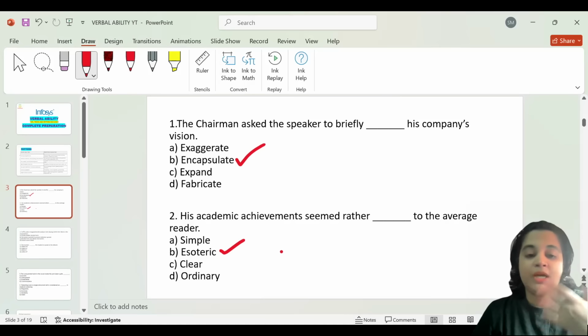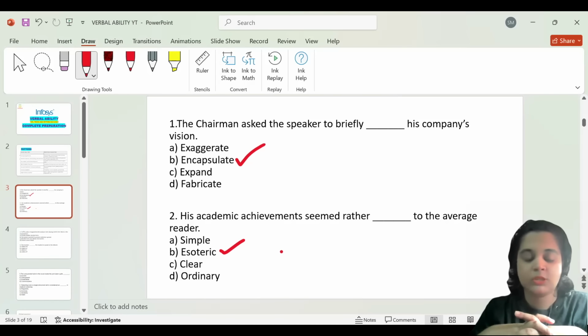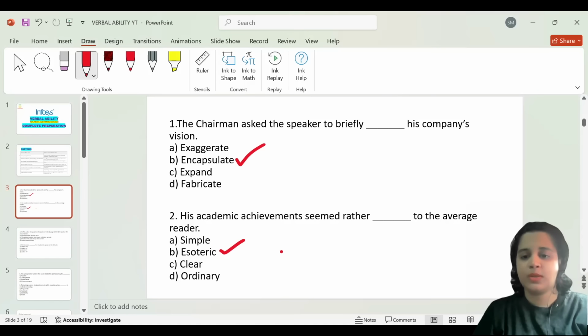So it could not be understood by average readers, and therefore the correct answer would be esoteric. I would like to repeat the meaning of esoteric once again. Esoteric means something, some concept or a subject, that is understood only by a small group who has special knowledge in that particular expertise. Let's go to the next question.